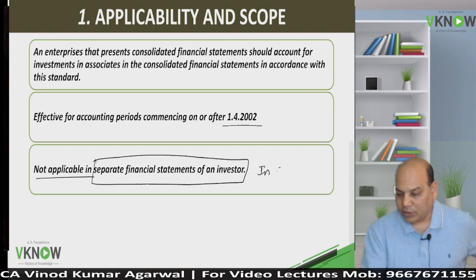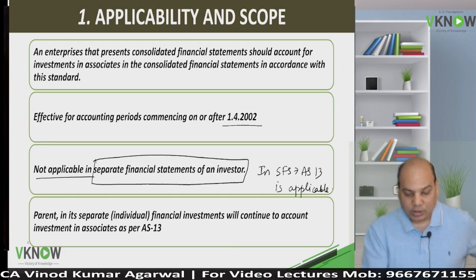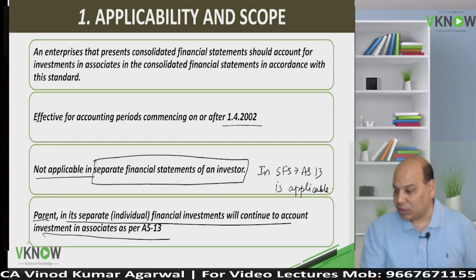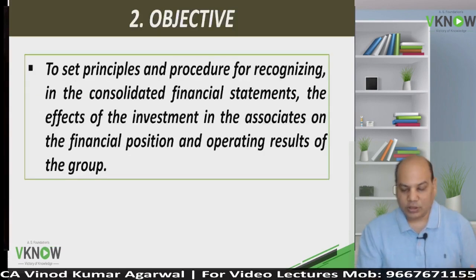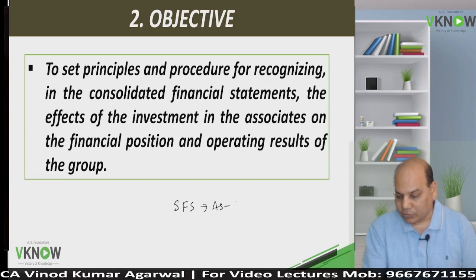In separate financial statements, Accounting Standard 13 is applicable, which you have already studied. The parent in its separate financial statement will follow AS13. So in SFS, separate financial statement, AS13 will be followed.